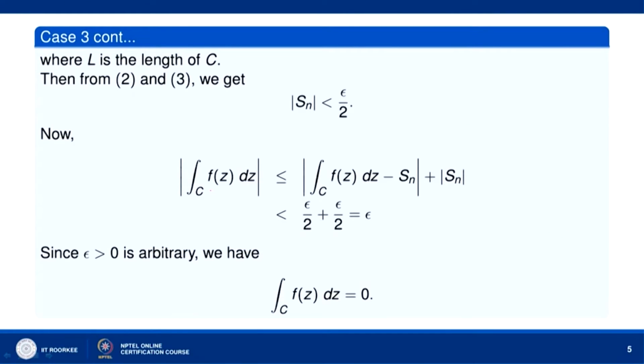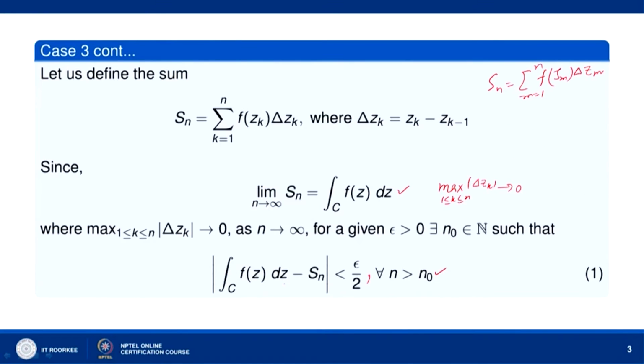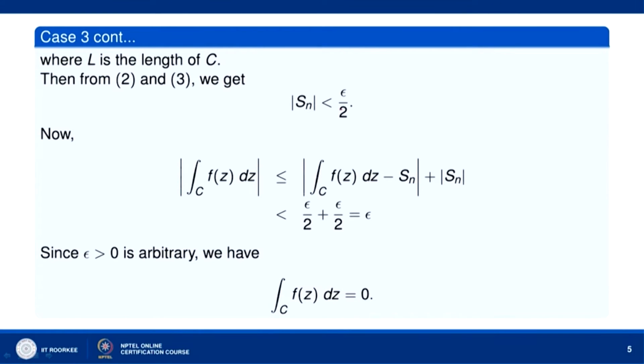Now, mod of integral over C f(z) dz is less than or equal to mod of integral over C f(z) dz minus Sn plus mod of Sn, and mod of integral over C f(z) dz minus Sn is less than epsilon by 2. This we have seen here, okay, for all n greater than n_0, and mod of Sn is also less than epsilon by 2. So, this is less than epsilon, and epsilon is arbitrary. So, we can say integral over C f(z) dz equal to 0.